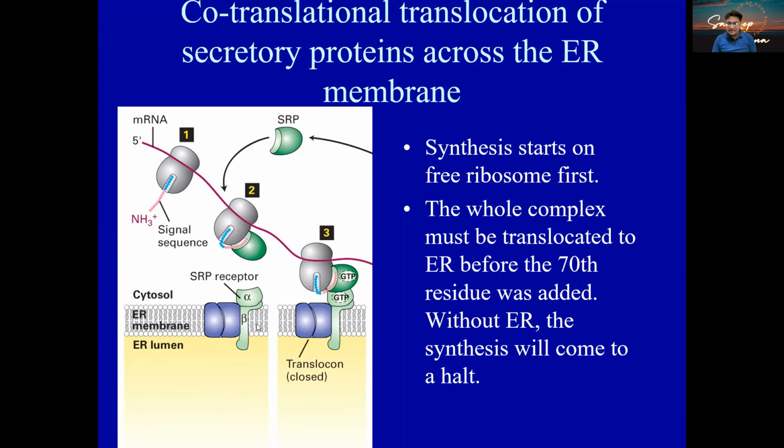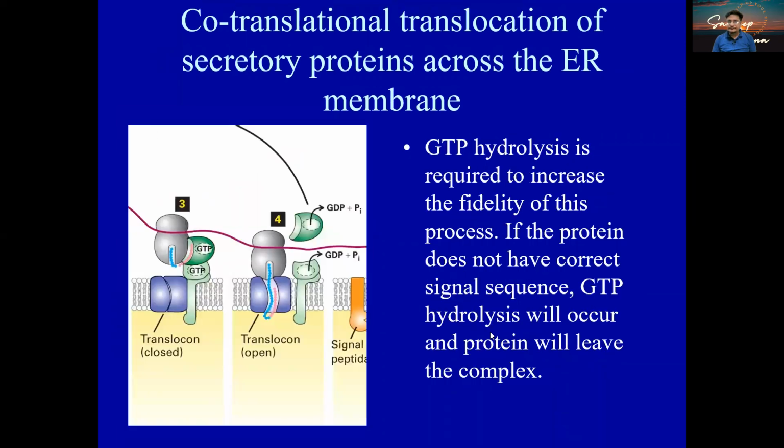Here we have the SRP receptor, which is close to this translocon channel, which is actually closed. When proper binding occurs, GTP is hydrolyzed over here, which leads to the opening of the translocation channel. Synthesis starts on the free ribosome first. Around the 70th residue added without the ER, the synthesis will come to a halt.